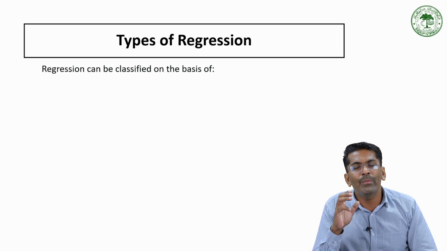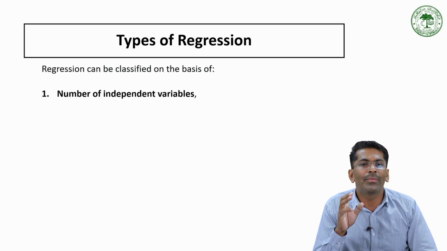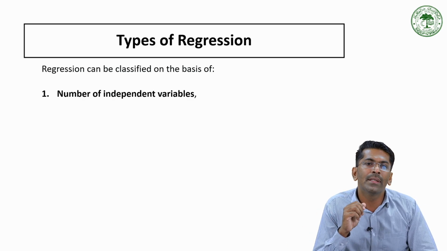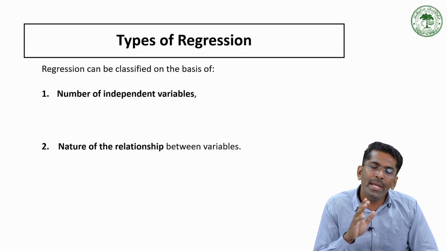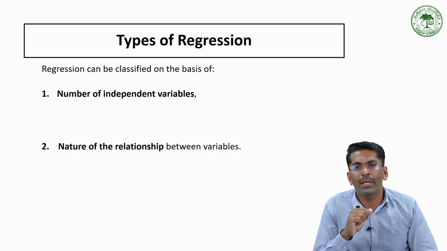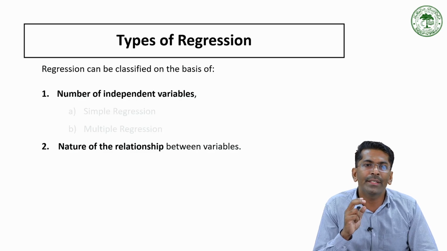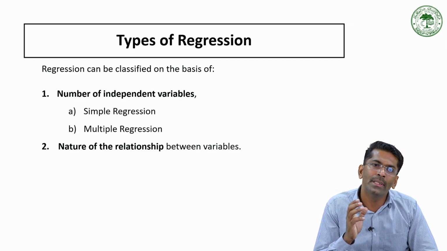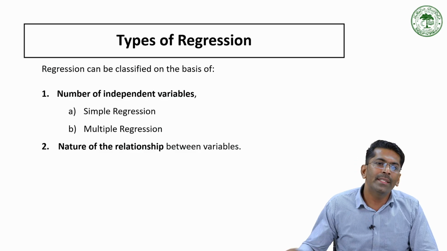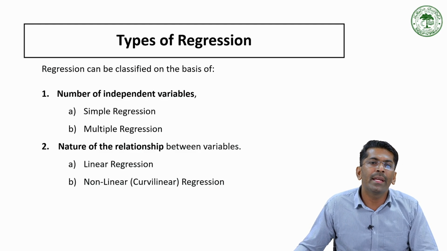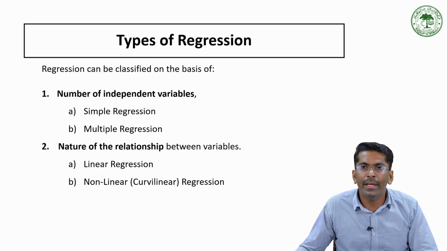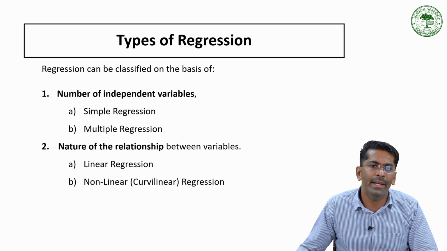Okay. Now, we are going to consider different types of regression analysis. Regression can be classified on the basis of the number of independent variables and the nature of the relationship between the variables. Depending upon the number of independent variables, we can categorize regression as simple regression and multiple regression. Similarly, depending upon the nature of the relationship between the variables, we can classify regression as linear regression and non-linear, also known as curvilinear regression. We will discuss one by one in detail.